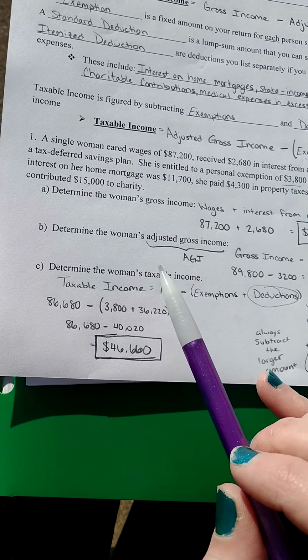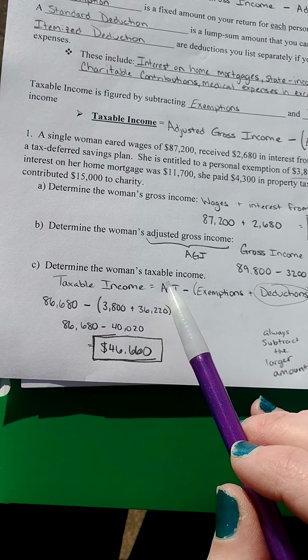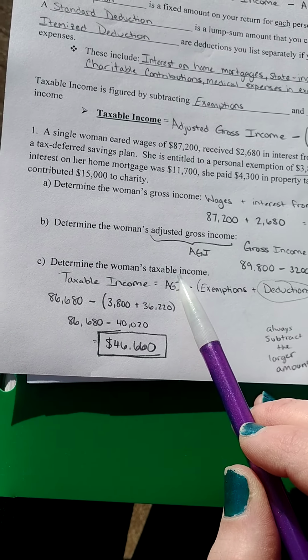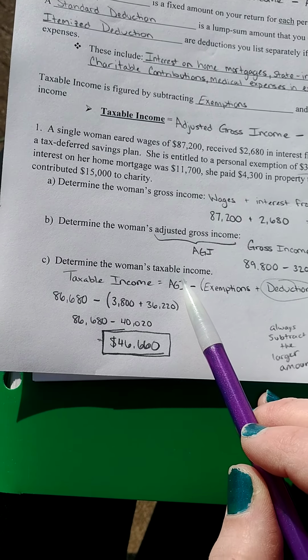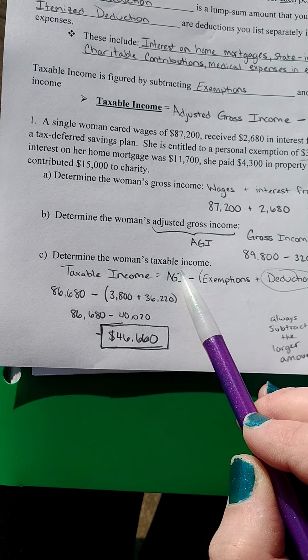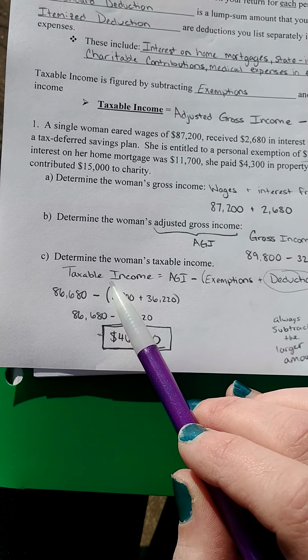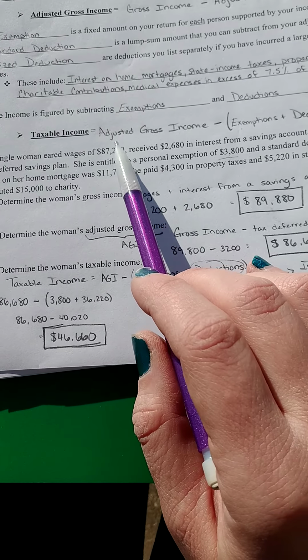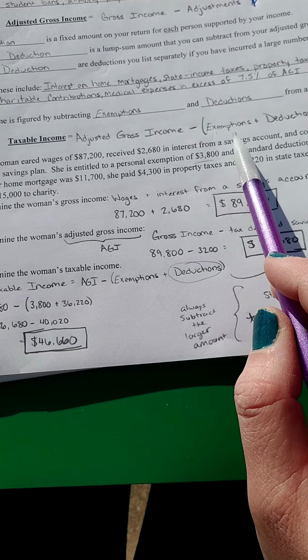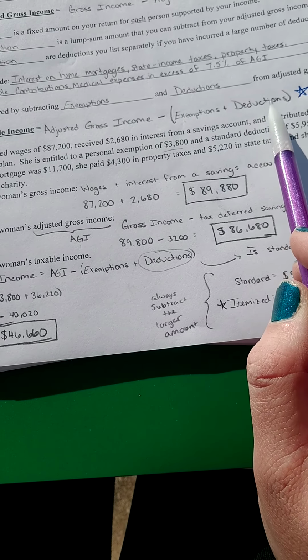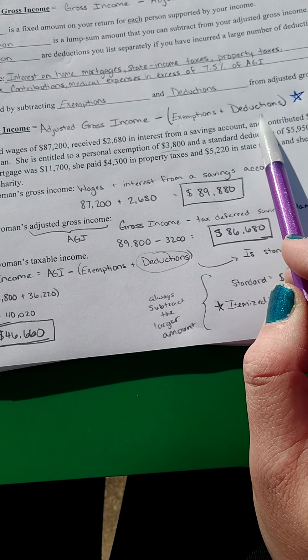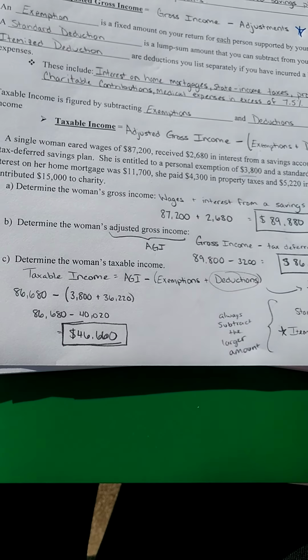Then, step C, you have to figure out her taxable income. So what portion of what she brought in this year can you actually tax? Taxable income is adjusted gross minus your exemptions plus deductions. And remember, we have to figure out if we're going to use standard or itemized.